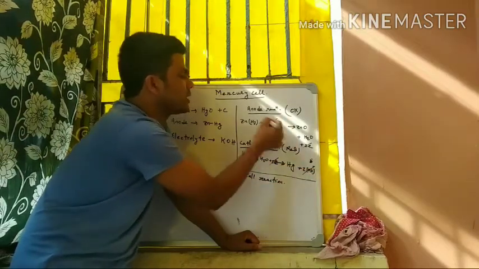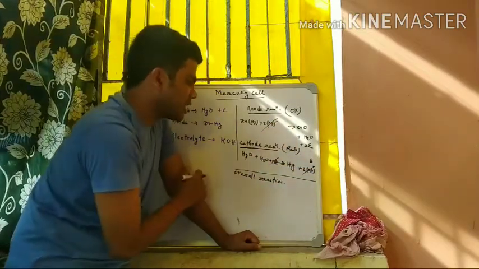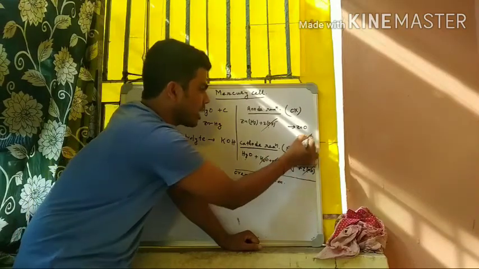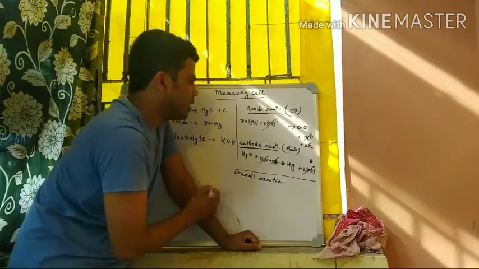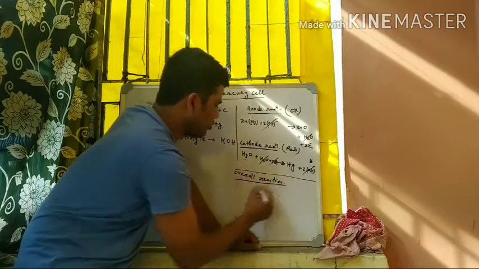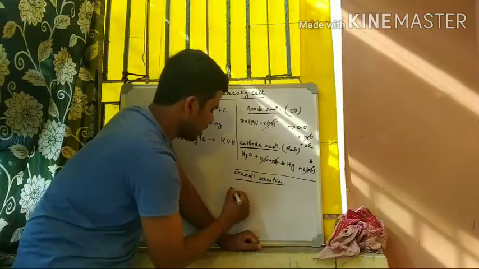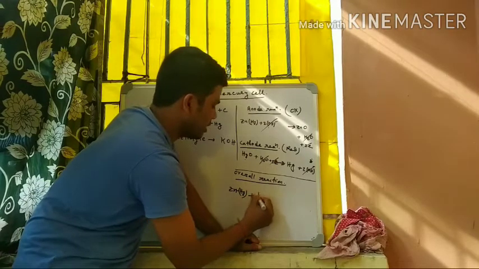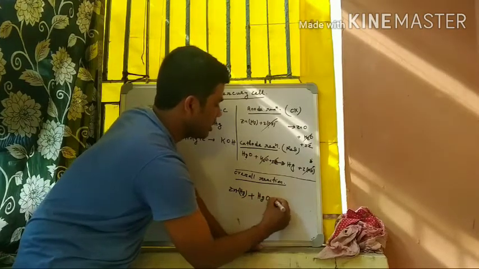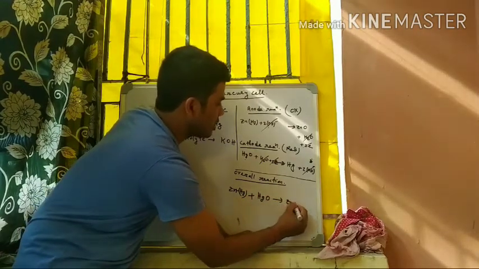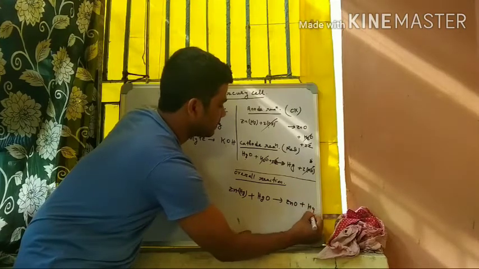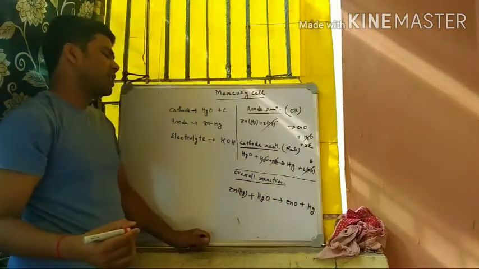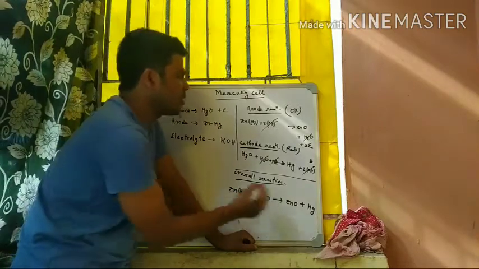So these 2 OH minus ions are cancelled, and the water is also cancelled. So the remaining overall reaction becomes zinc amalgam plus mercury oxide transformed into zinc oxide plus mercury. This is the overall reaction.